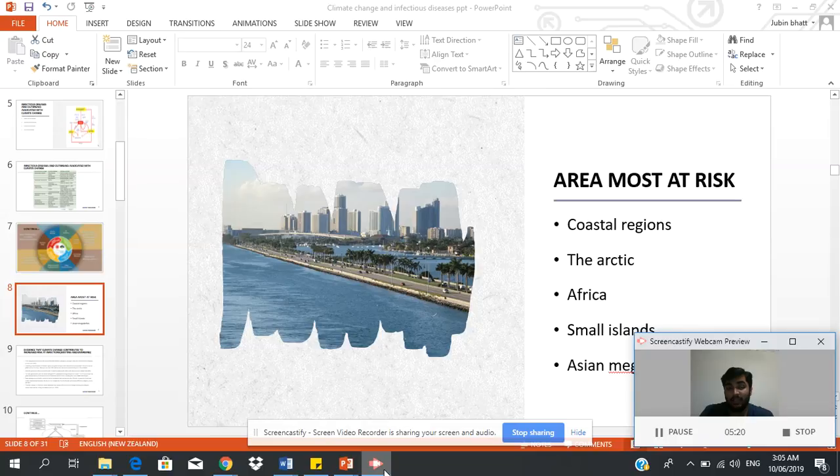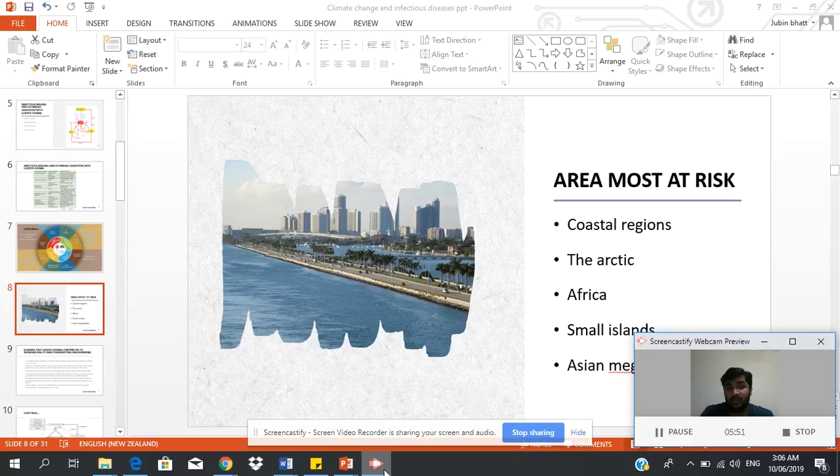Temperature mainly rises because of air pollution, and because of high temperature, snow is melting, and melted snow increases the water level, and because of increased water level, mainly the coastal regions are affected, and disease outbreaks are common like malaria, chikungunya, and so many others in coastal regions.